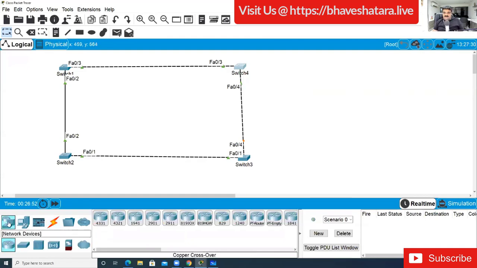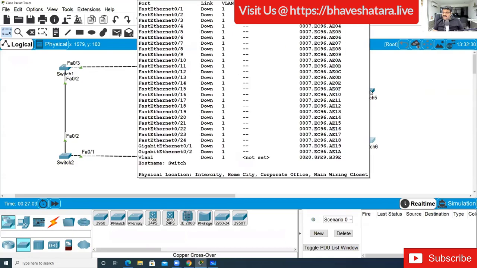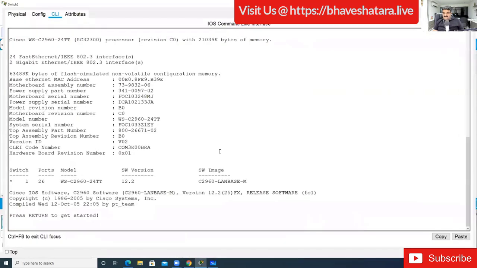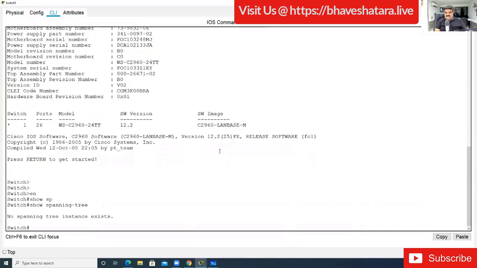I'm going to add one switch, like this, and now this switch, fifth and sixth. Now I'm going to copy the MAC address and enable spanning tree.